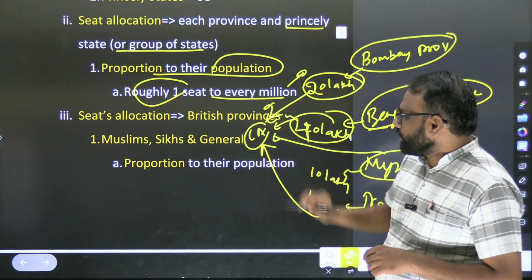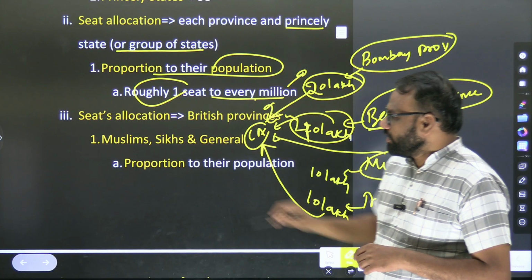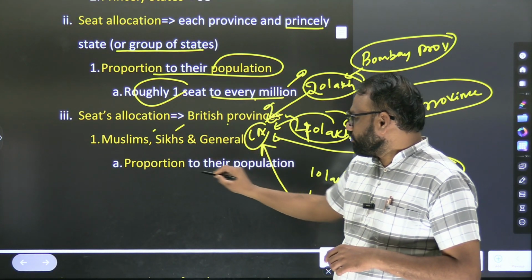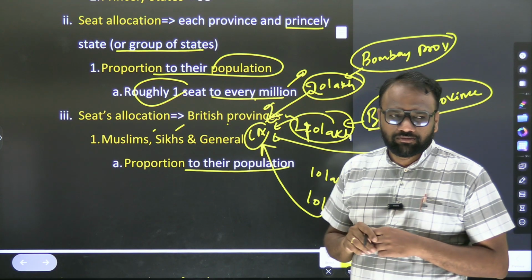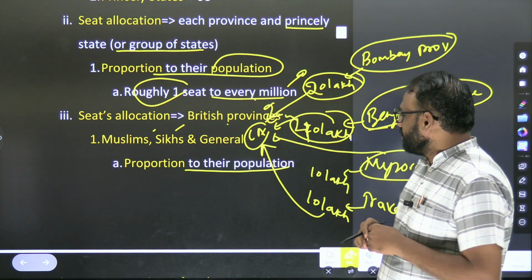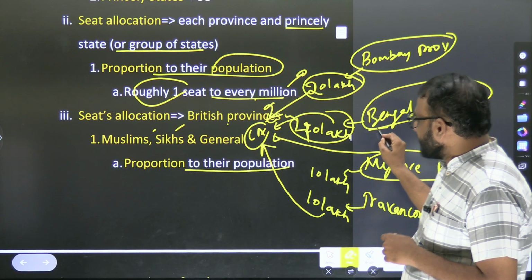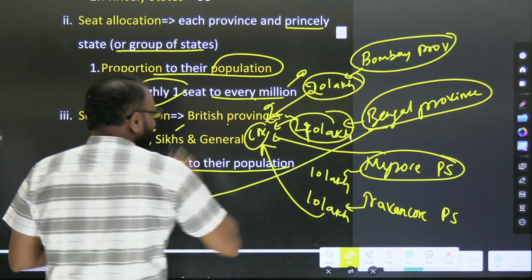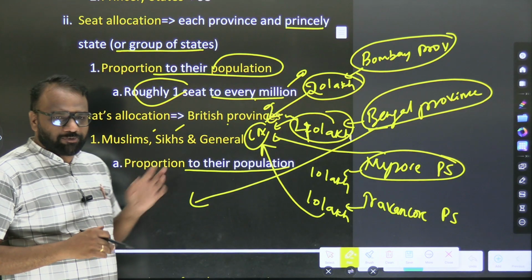Next, seats allocation to British provinces: Muslims, Sikhs and general, proportion to their population. For example, if I take Bengal as an example, it's a province, a British province.